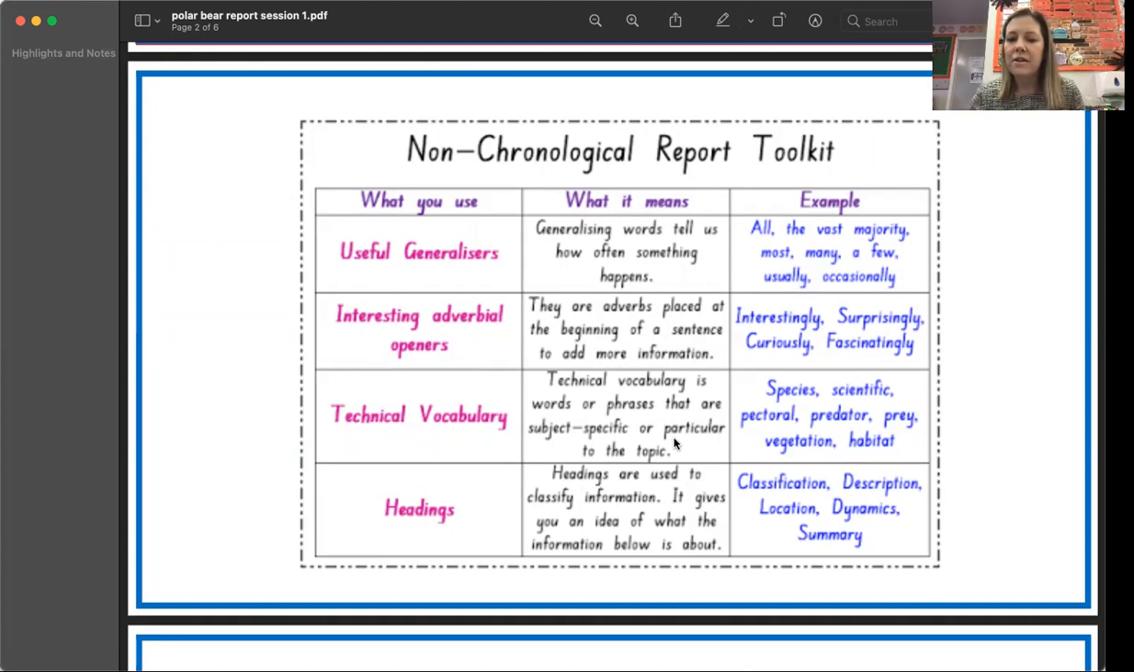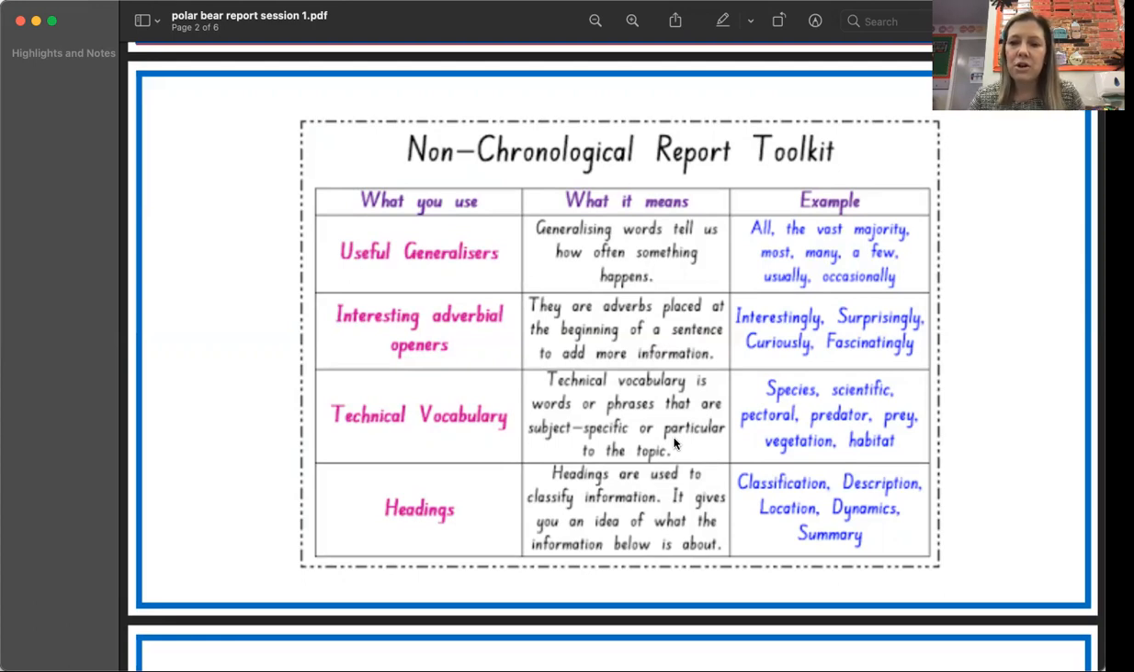So all, the vast majority, which means most, or you've got the word most, many, a few, which means not very many. Usually means something that's not all the time, but happens most of the time. So we might say, we usually have playtime at 11:15, but sometimes assembly might run a bit late, mightn't it? And so we might go out a teeny bit later. So we could just say usually.